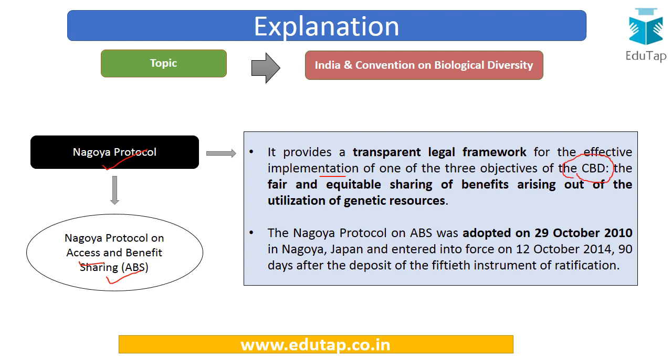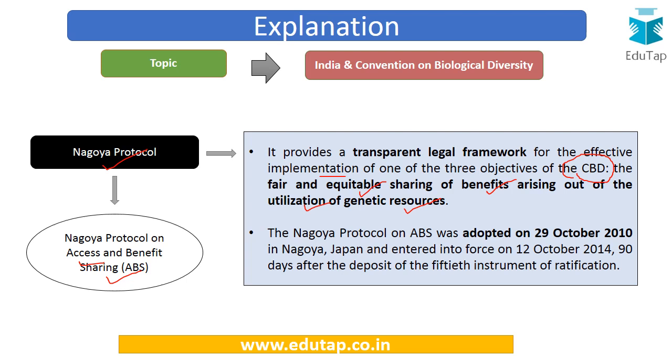So we have learned that one of the objectives of the CBD is to ensure fair and equitable sharing of the benefits which arise out of the utilization of genetic resources. So we should make sure that each and everyone gets the required benefits out of the use of genetic resources. The community which is directly in touch, the people at large, the different needy people, they all should get the benefits arising out of this utilization of genetic resources.